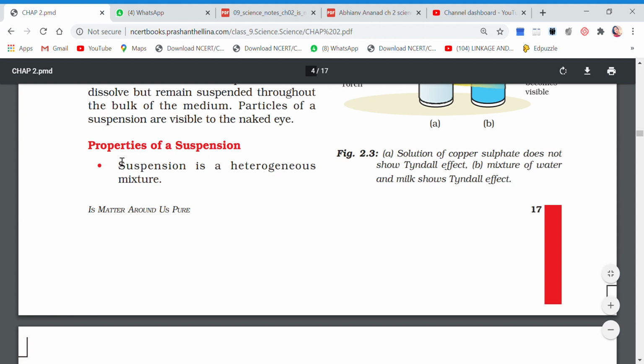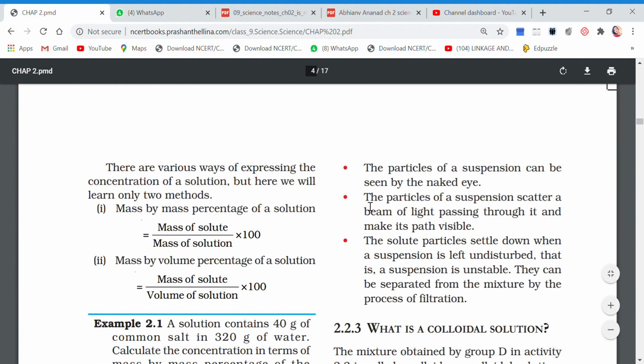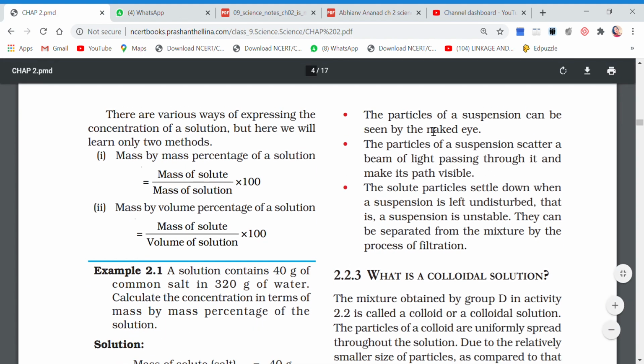Point number one: suspension is a heterogeneous mixture, as I already told you. Second point: the particles of suspension can be seen by naked eyes. I told you when you keep it undisturbed, you will see the particles settling down, so you can see it with your naked eyes.